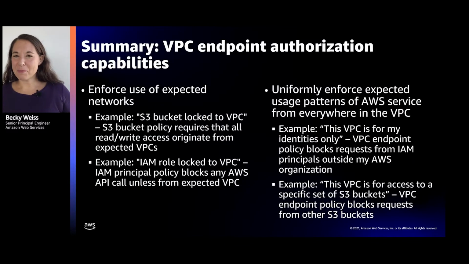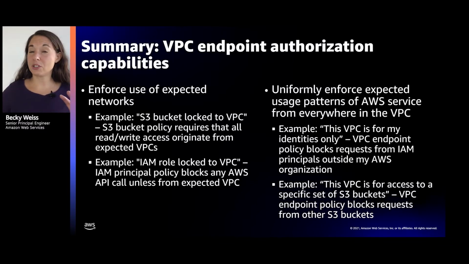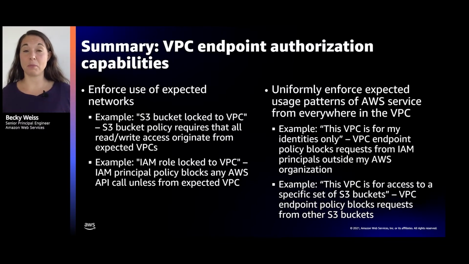So in summary, we talked about the connectivity thing. This slide is giving you a summary of the two sides of the authorization capability of S3 in my VPC as manifested by the VPC endpoint to S3. Over on the left-hand side of the slide, you see examples of ways to use the network origin of requests to decide whether they should or shouldn't get access, or specifically to decide that they shouldn't get access because they're coming from the wrong network.